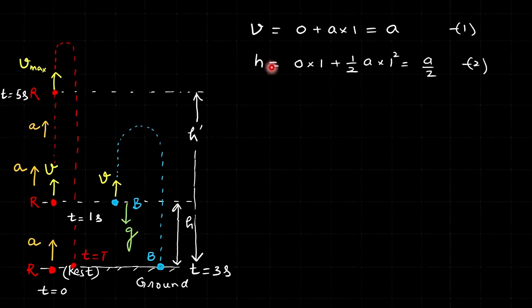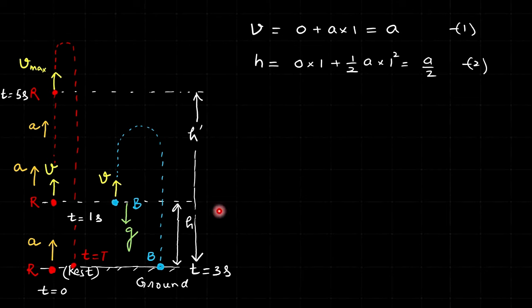S is equal to ut plus half at square. Here u is 0, t is 1, and the acceleration is a, so that h is a by 2. And for this bolt, I will apply the second equation.